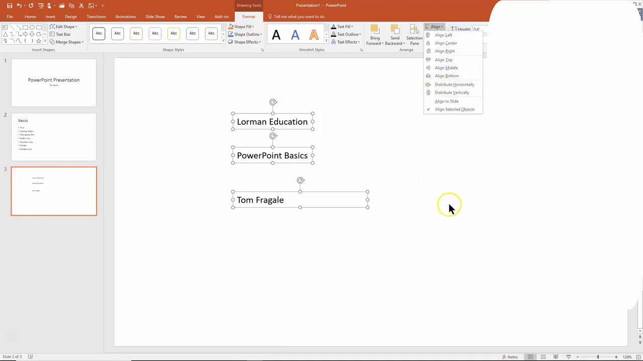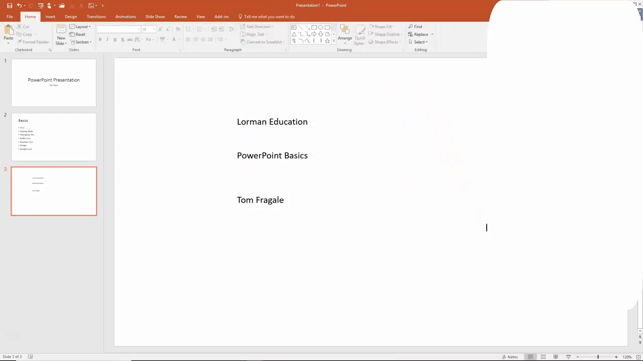Now, if the items were next to each other, then I might align the top or the middle or the bottom. But when the items are on top of each other, I'd say align left, center, or right. And you can try those. Now, here's another one that you might want to know about. I want to make those equally spaced. Of course, I can try to move them, but here's how we can make sure they're going to be equally spaced.